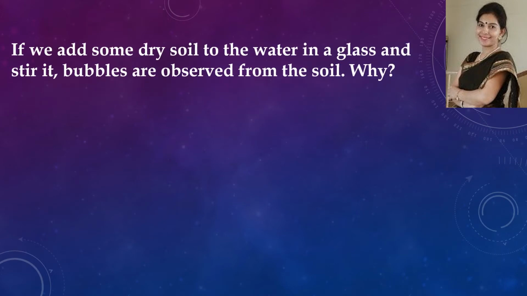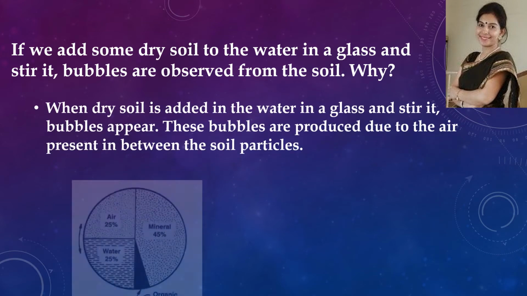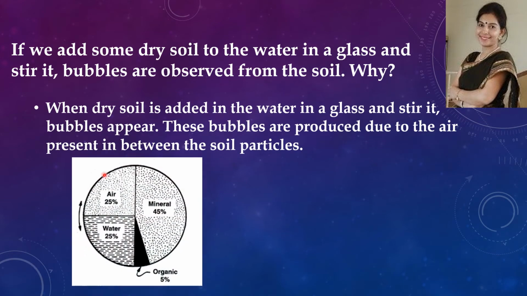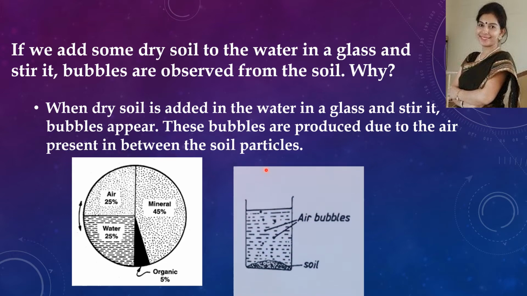First question is, if we add some dry soil to the water in a glass and stir it, bubbles are observed from the soil. Why? If we see the composition of soil, soil consists of air, water, organic matter and minerals. So when dry soil is added in water in a glass and stirred, bubbles are observed. These bubbles are produced due to the air present in between the soil particles.